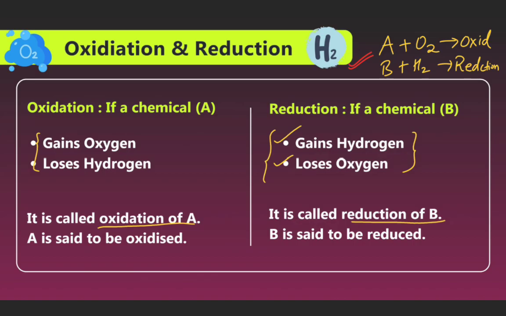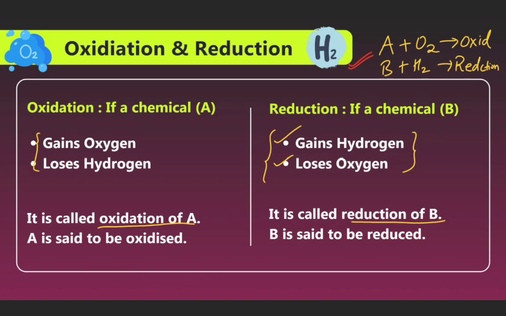If a chemical A gains oxygen or loses hydrogen, it is called oxidation of A. A is said to be oxidized. If B gains hydrogen or loses oxygen, it is called the reduction of B. B is said to undergo a reduction reaction.